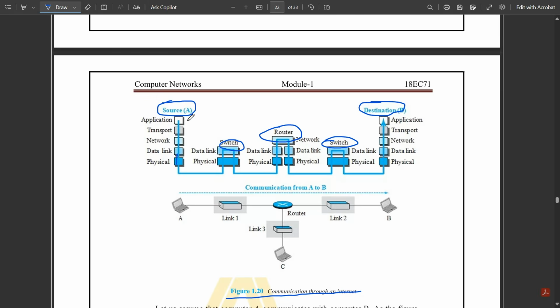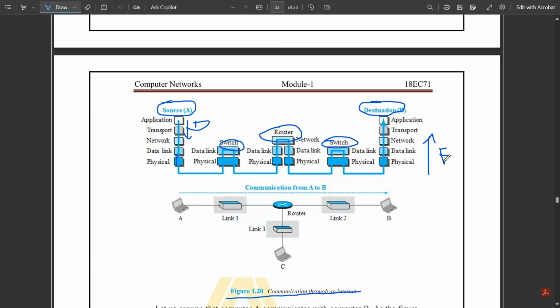This is called decapsulation, going from application to physical, from uppermost to lowermost. And going from physical to application is called encapsulation.